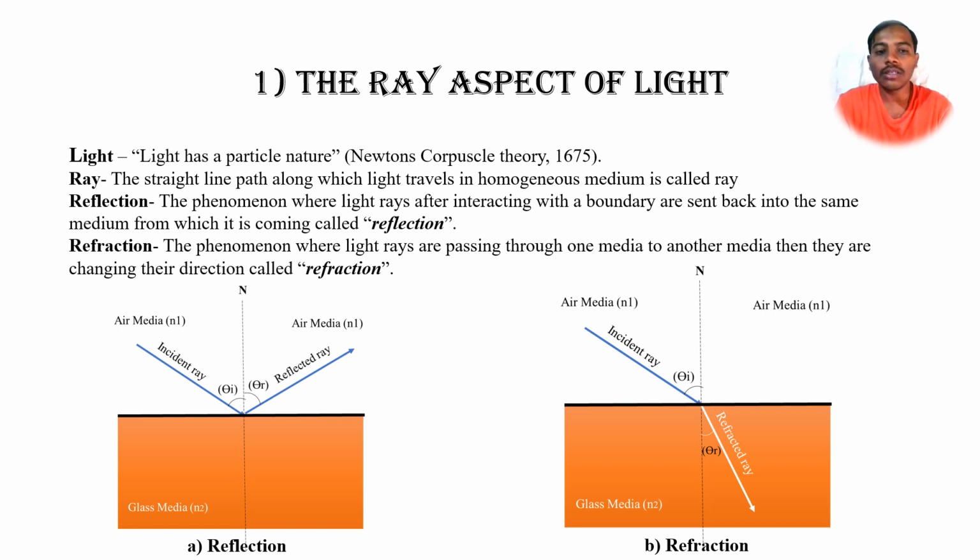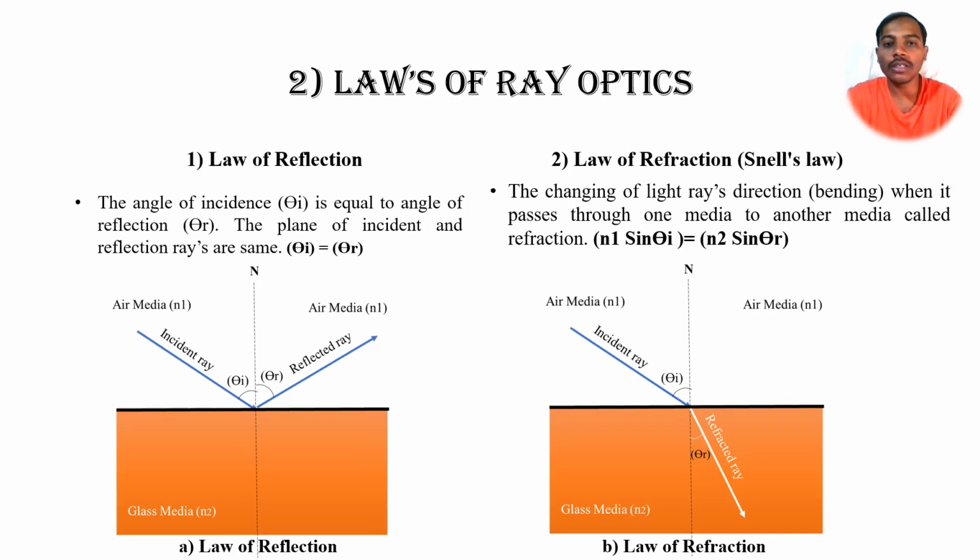In reflection, whenever the incident ray interacts with the boundary, it is sent back into the same plane. That phenomenon we call reflection. On the other hand, in refraction, in figure B, whenever the incident ray interacts with the boundary, it crosses and transmits into another medium. This concept we call refraction. These two things are very important to study ray theory.